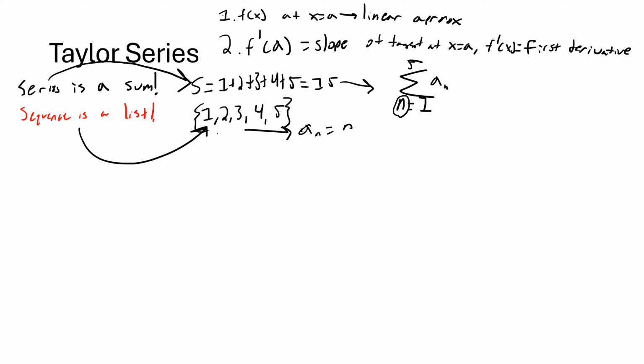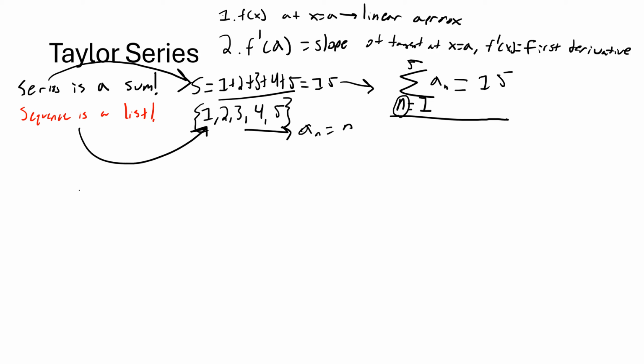The series that corresponds to this sequence, the sum of the whole sequence, is given by this right here: the sum from n equals 1 to n equals 5 of a sub n, where a sub n equals n, and that's equal to 15. These say the same thing, but this is a more compact way of writing it. There are ideas of convergence that are really important for assessing series, but we're not really going to talk about that here. We're going to focus on how this relates to power series.